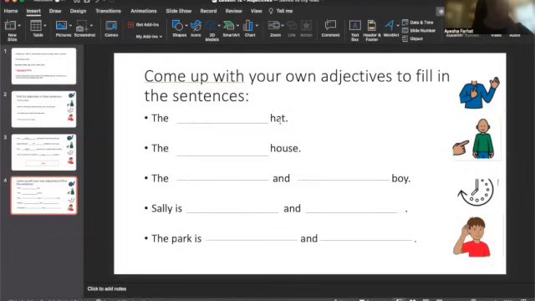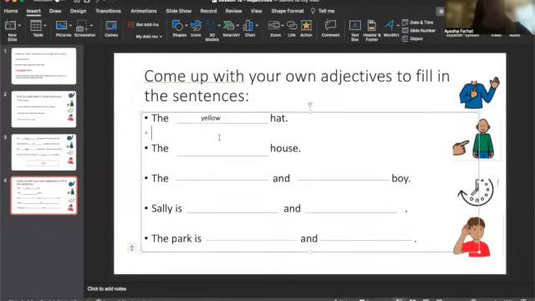The something hat. Now remember, an adjective is a describing word, something that will tell us more about the hat. So I can describe the color of it, the size of it. So let's go with the color. That's an easy one to start off with. So I can say the yellow hat. Now it tells me the color, so I can imagine in my mind what the hat looks like.